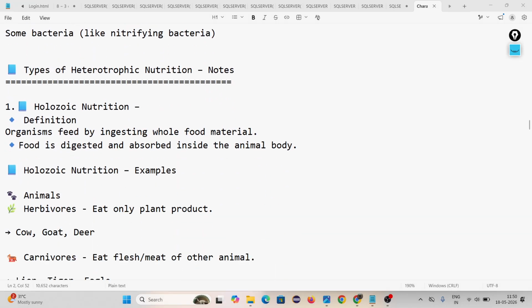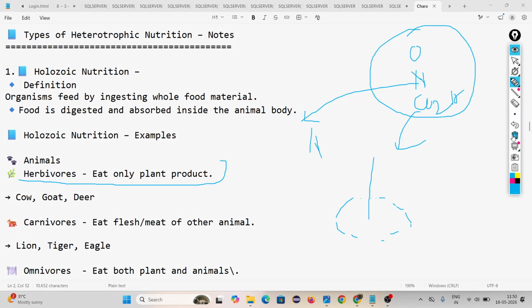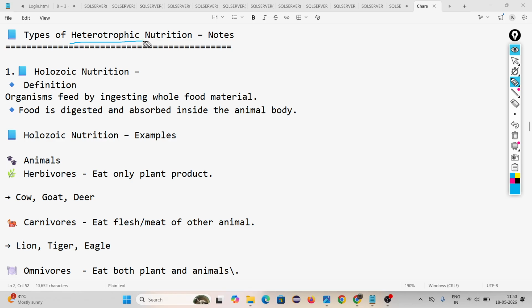Then come to types of heterotrophic nutrition. First you have to understand what heterotrophic nutrition means: they cannot make food by their own. For food they depend on another organism. This is of three types. One is holozoic nutrition. What do you mean by holozoic nutrition? The organism feeds by ingesting whole food material. It means human beings, we eat complex food. Inside our body, this complex food gets digested.